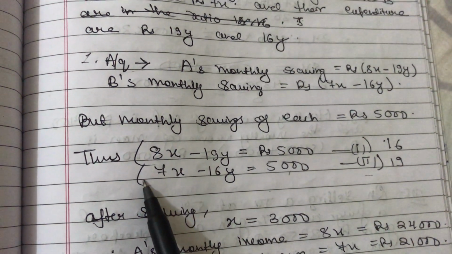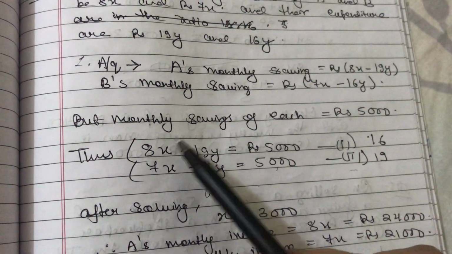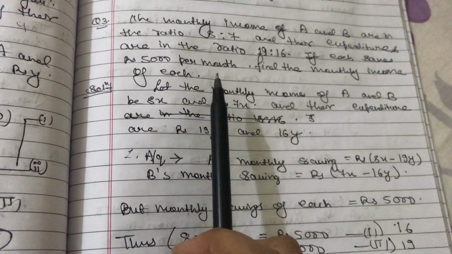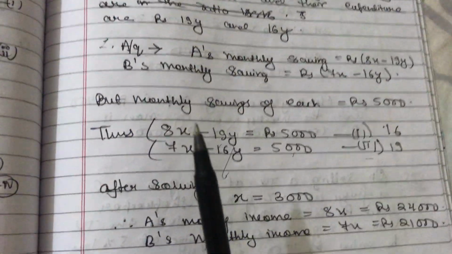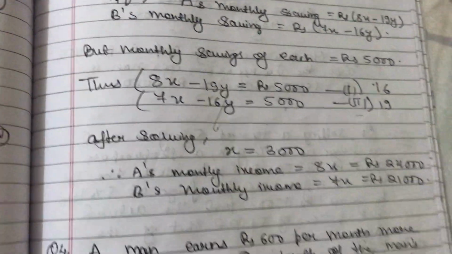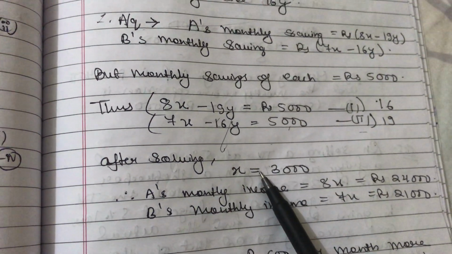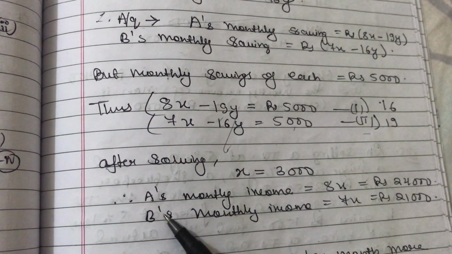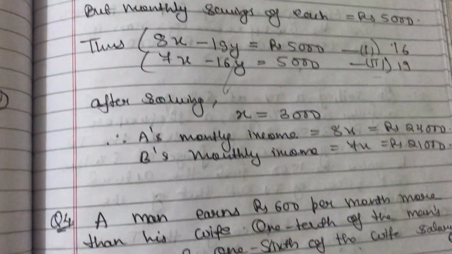That's why what I did here, I cancelled y because I have to find the value of x, which is the monthly income. So directly I multiplied this by 16 and 19 and then solved using the elimination method. Once I solved, I got the value of x. So 8x is the monthly income of A and 7x is the monthly income of B. So likewise we will solve another question.